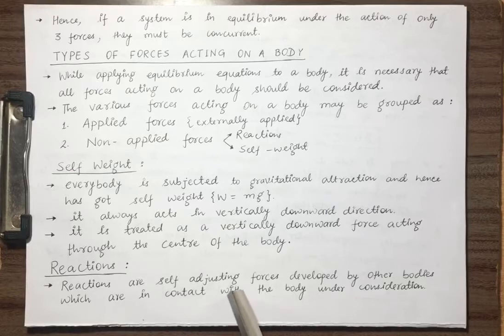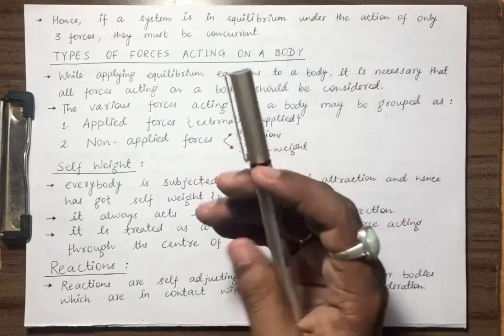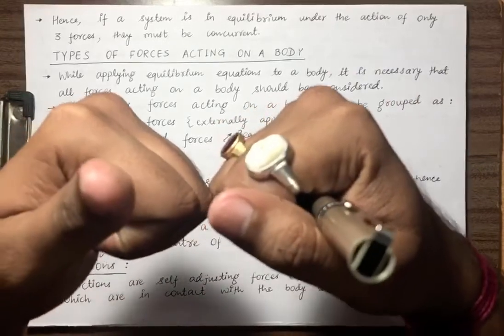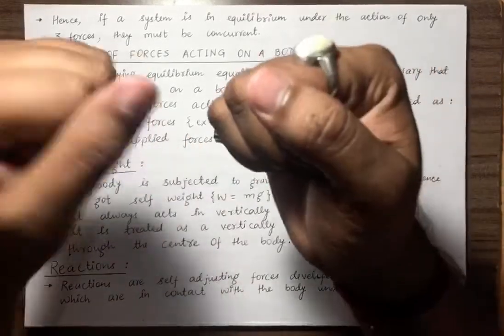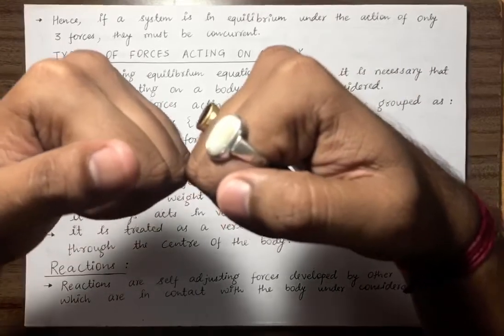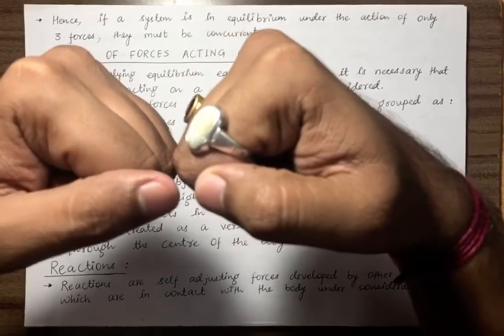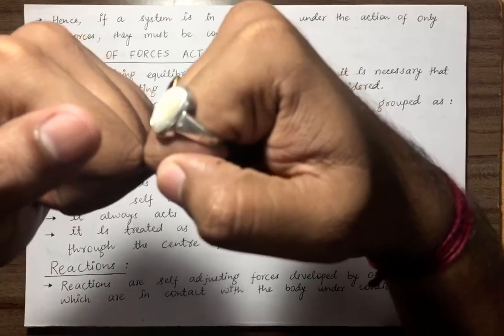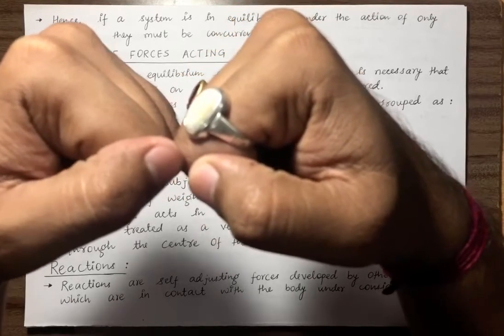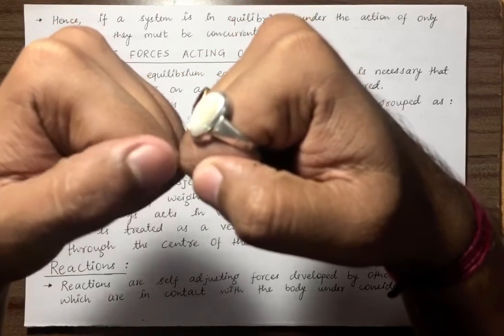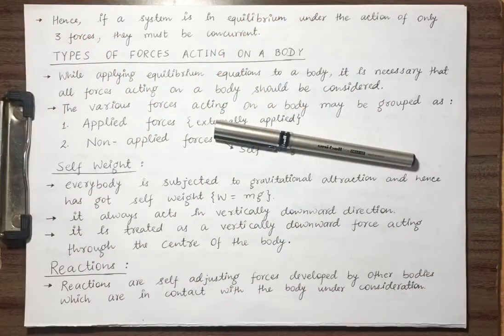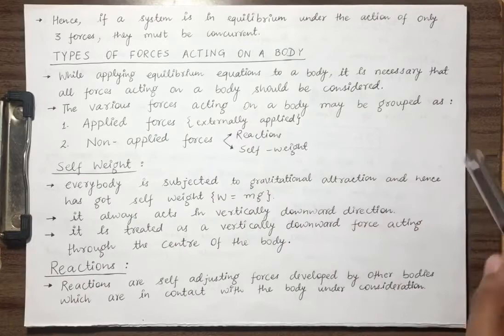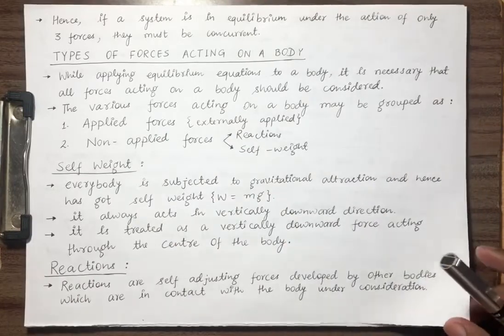Reactions are self adjusting forces developed by other bodies which are in contact with the body under consideration. If there are two bodies, body 1 is here, body 2 is here. Let us say I'm applying a force from the right hand side. For this to maintain equilibrium, this body is automatically generating a reaction to overcome this force. So this is the reaction, and it is self adjusting. We are not doing any external work, it is automatically generated.